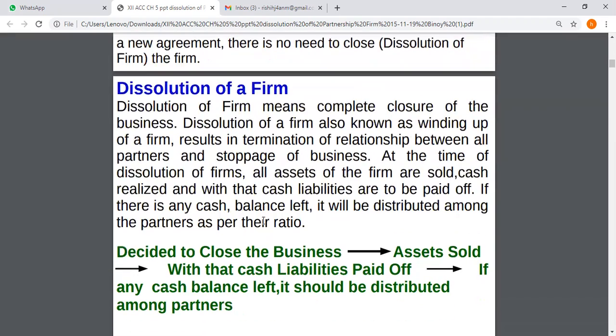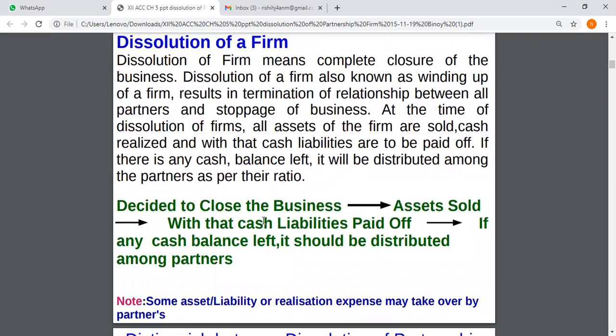Now we'll talk about dissolution of firm. That means a complete closure of a business. Dissolution of a firm, also known as winding up of a firm, results in termination of the relationship between all partners and stoppage of business. At the time of dissolution of firms, all assets of the firm are sold, cash is realized, and with that cash, the liabilities are paid off. If there is any cash balance left, it will be distributed among the partners as per their profit sharing ratio.